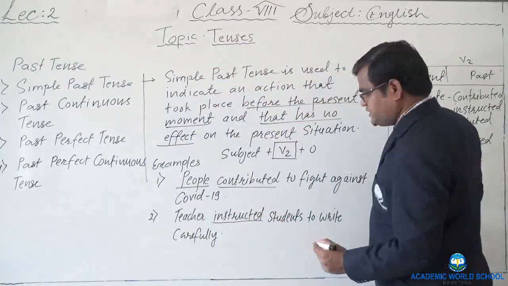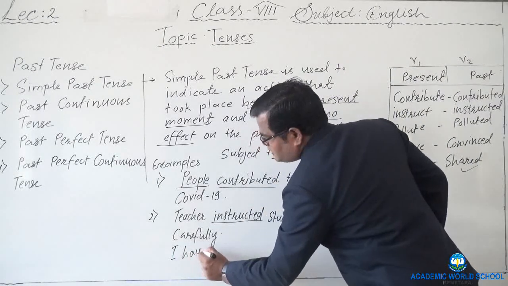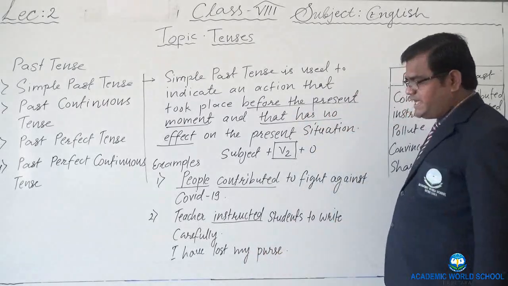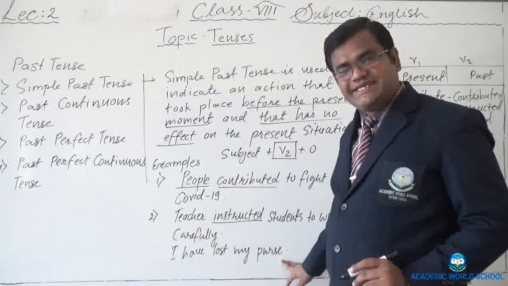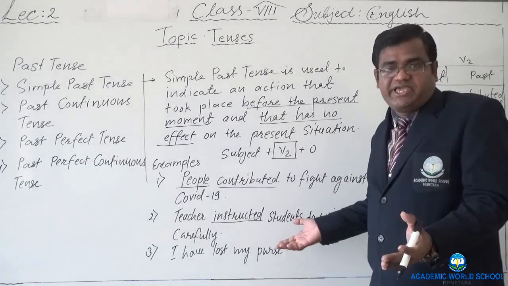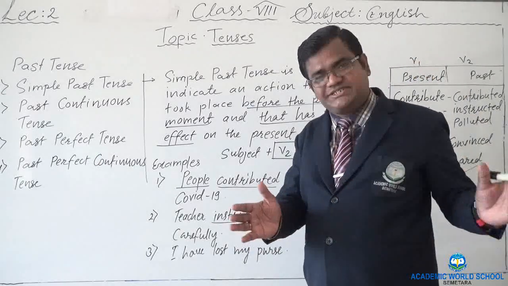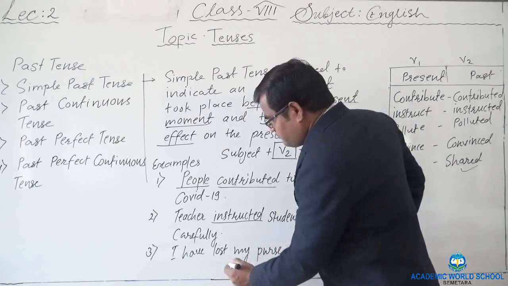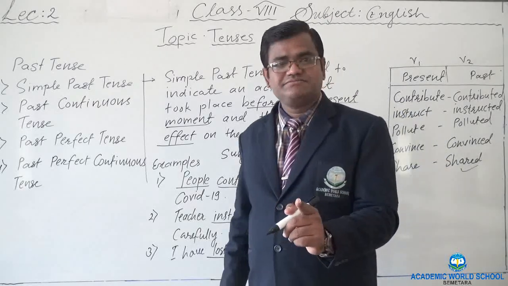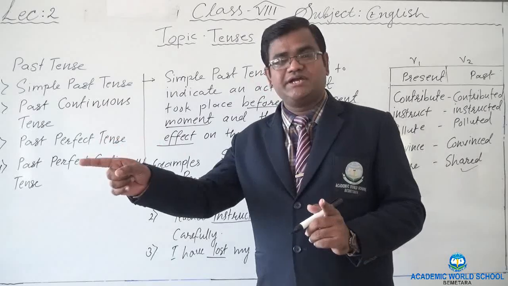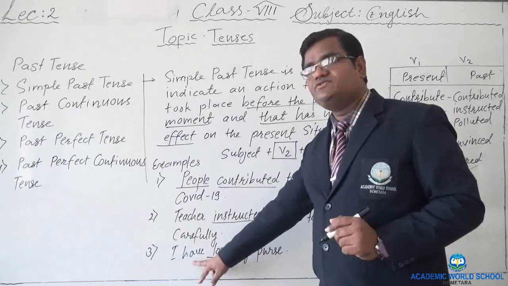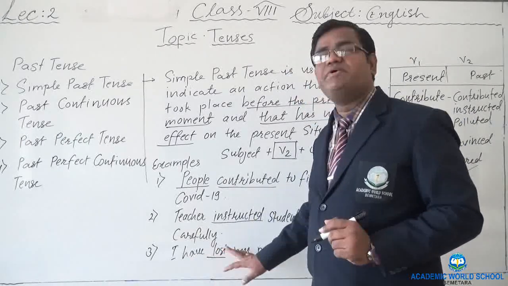If I say I have lost my purse, can I say this sentence simply like I lost my purse? Yes, we can. That is also a right sentence because the action is done. I lost my purse. That is okay. But is it affecting you at the present moment? Are you worried about your purse? Yes, definitely. You are going to lodge a complaint in the police station, and therefore if it is affecting you, you can use present perfect tense instead of simple past tense.